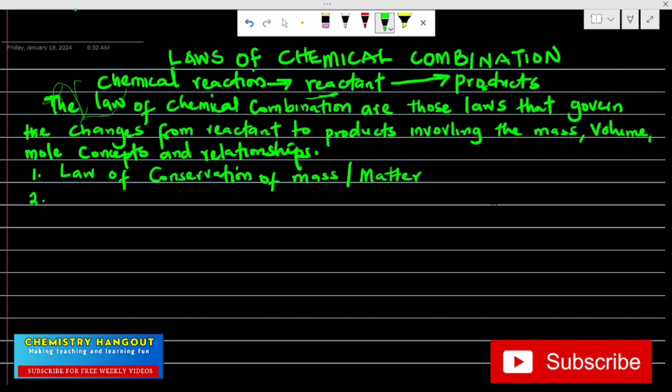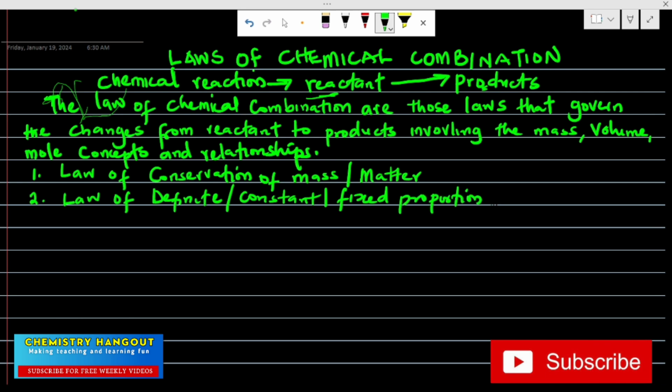Number two, we have the law of definite proportion. People call it constant, it's still the same thing, or fixed proportion, still the same.